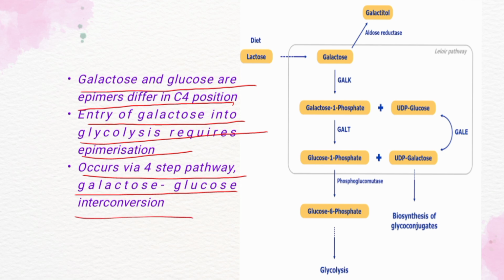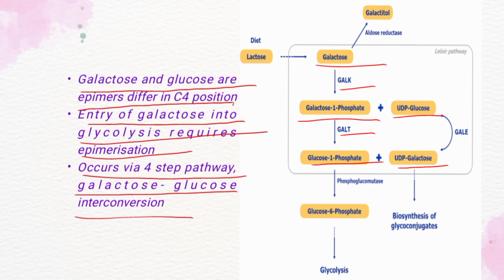In this, first galactose is phosphorylated by the enzyme galactokinase to give galactose 1 phosphate. Galactose 1 phosphate uridyl transferase catalyzes the transfer of the uridyl group from UDP glucose to galactose 1 phosphate to form UDP galactose and glucose 1 phosphate.